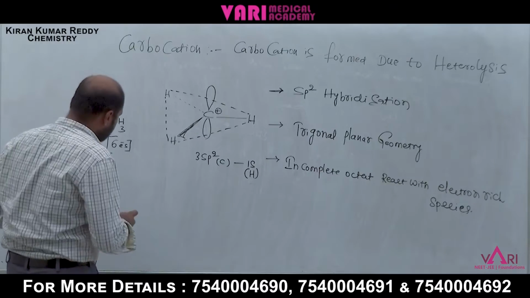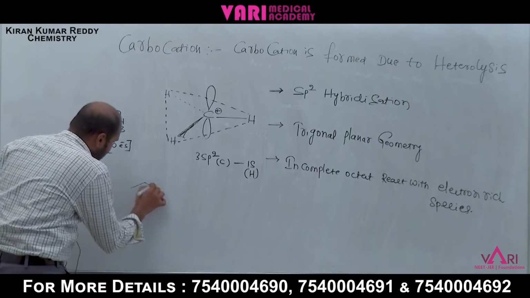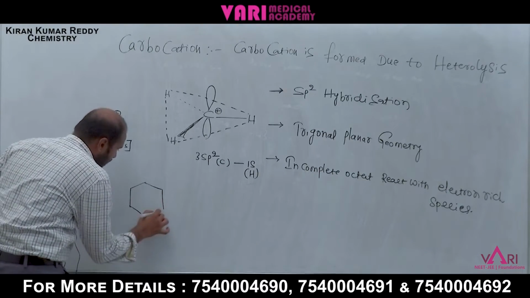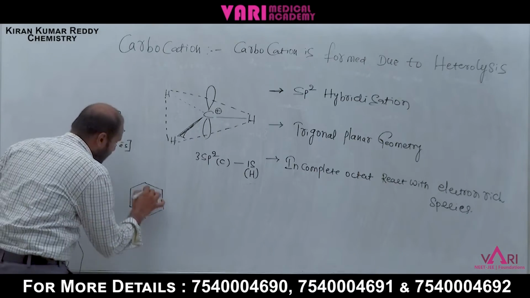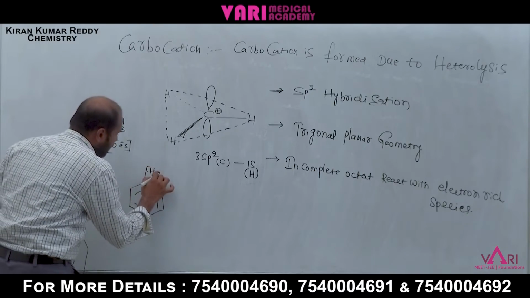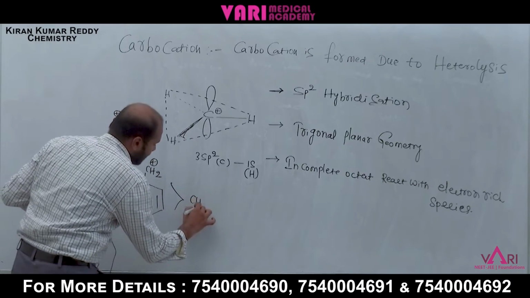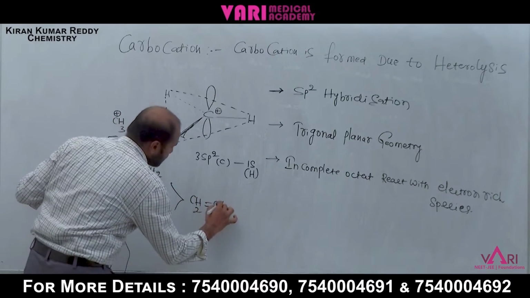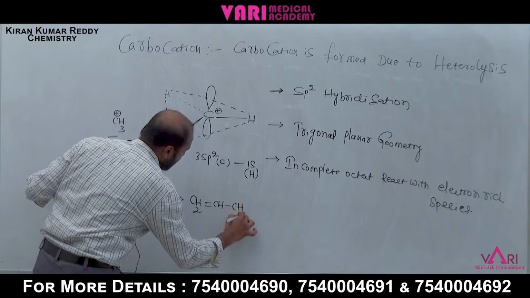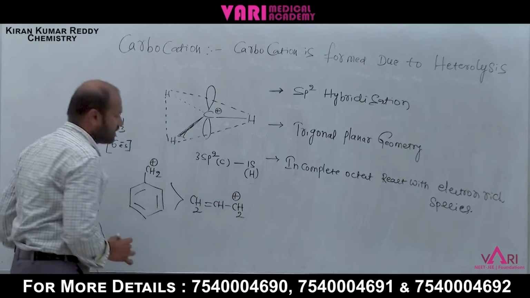Now carbocation stability. A benzyl carbocation is more stable because of the mesomeric effect. Benzyl carbocation, after allyl carbocation, CH2 double bond CH2 plus, because of resonance.